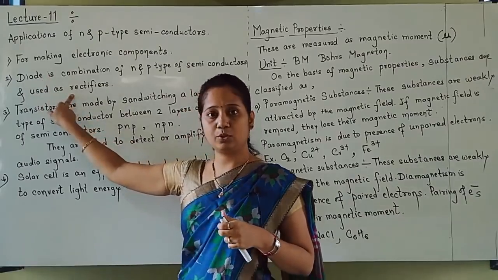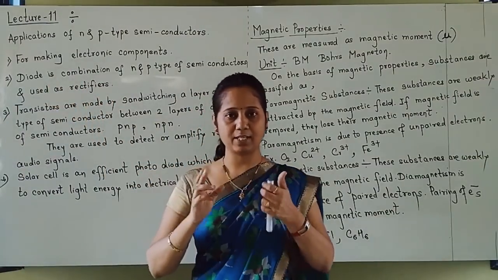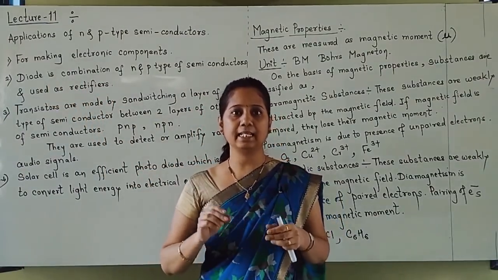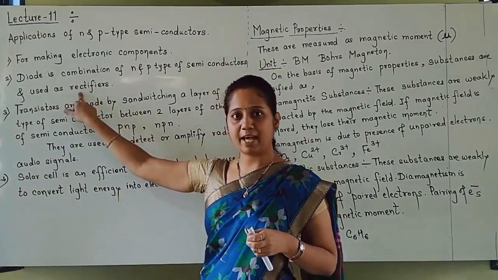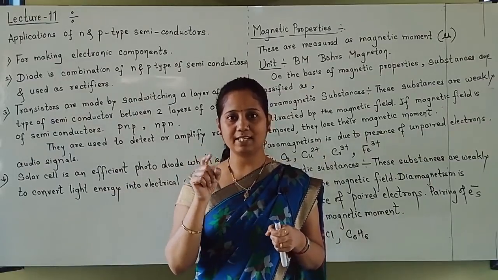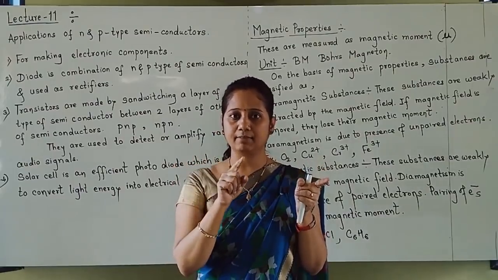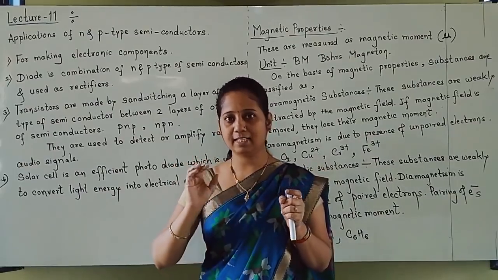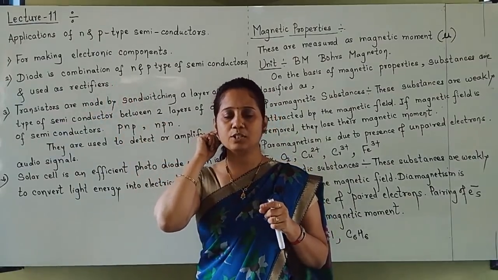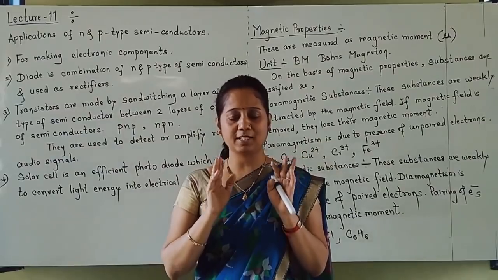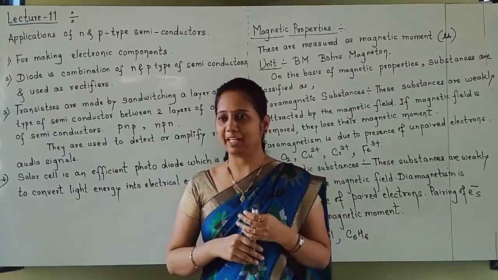These diodes are used, students, as rectifiers. What are rectifiers? All these are electrical devices, students. Rectifier means an electrical device used for converting AC into DC. Alternating current is converted into direct current. That device is called a rectifier. Okay, all these things in detail are not required. You just understand that N and P type semiconductors play a very important role and have so many applications.